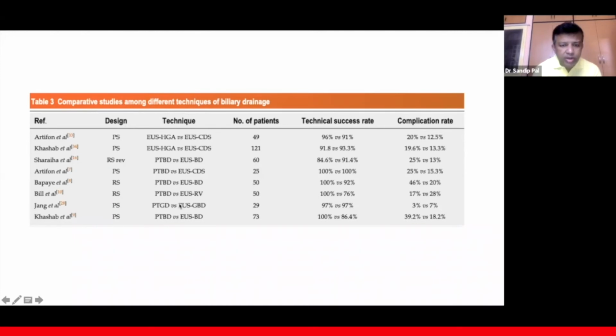There are also a lot of studies which have compared PTBD versus EUS guided biliary drainage, and Bapaye et al. compared around 50 patients, PTBD versus EUBD. The technical success rate was higher in PTBD, of course, and the technical success rate in EUBD was still above 90%, but the complication rate, as you can see here, was higher in the group which had undergone PTBD in comparison to EUS guided biliary drainage.